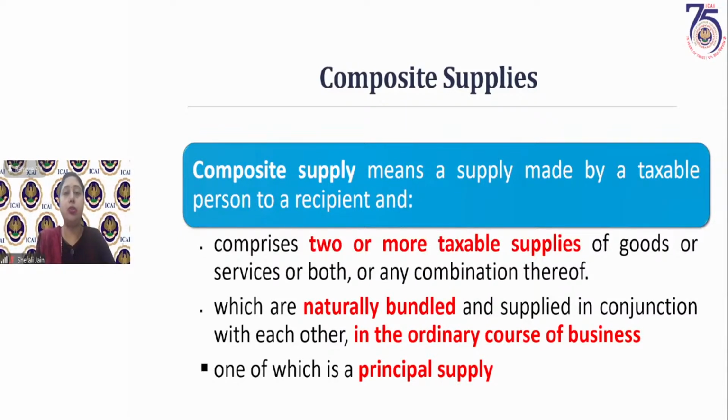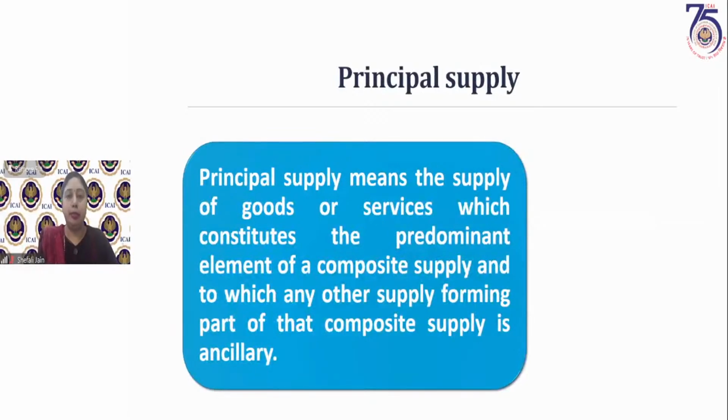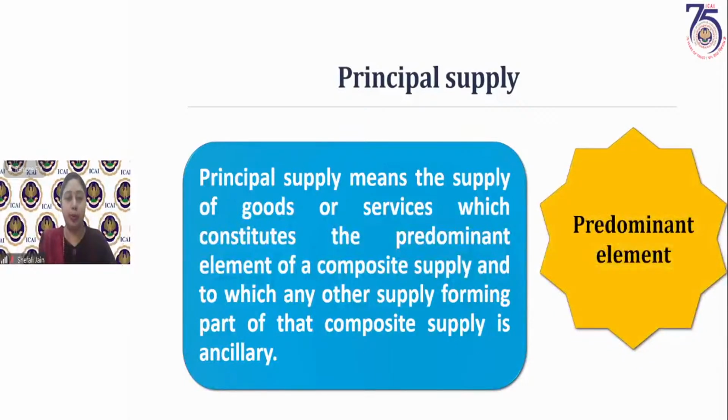Generally out of these supplies one would be the principal supply, that would be the main supply, and the other one would be an ancillary supply which is made with that particular main supply. This is called the composite supply. So what is a principal supply? Principal supply means supply of goods or services which constitute the predominant element of the composite supply. Other supply would be an ancillary supply.